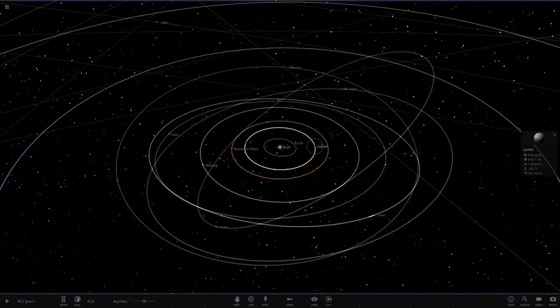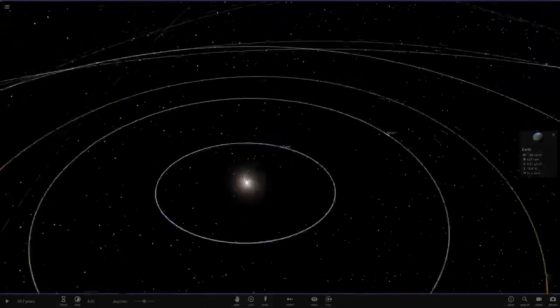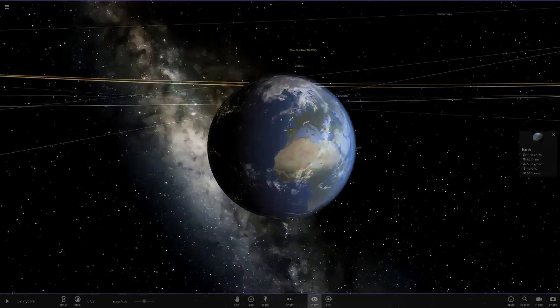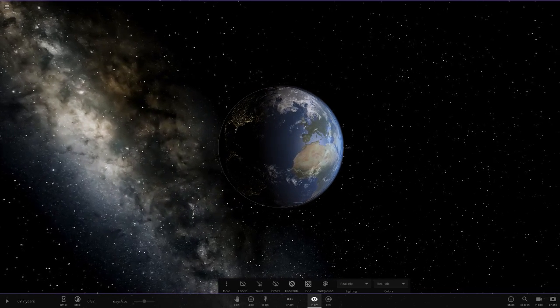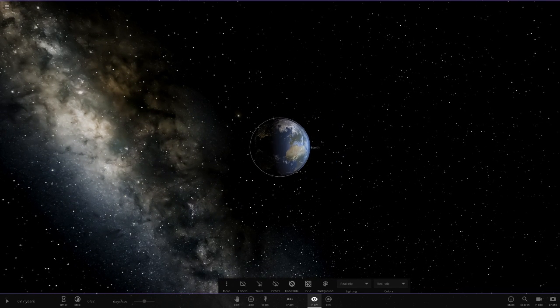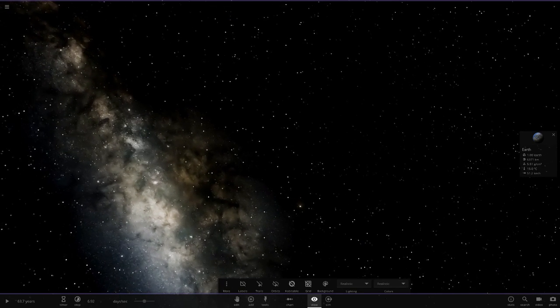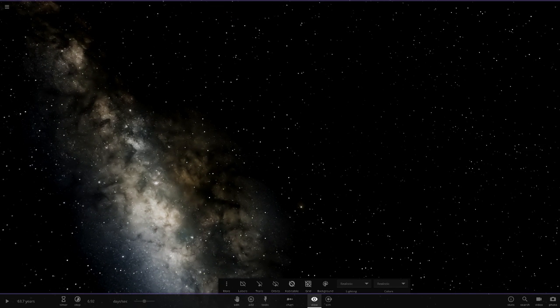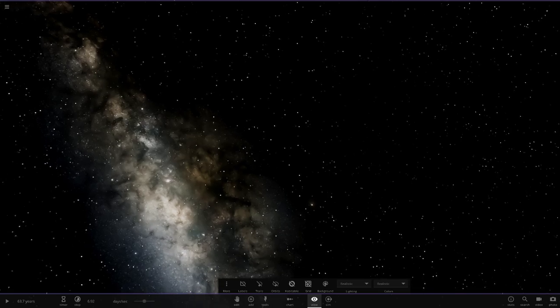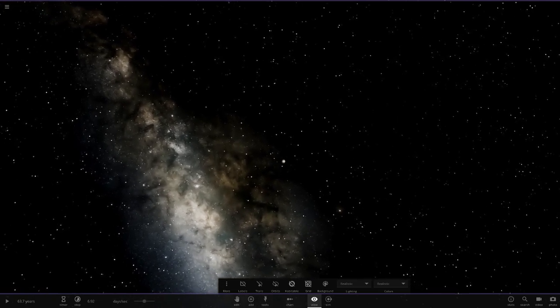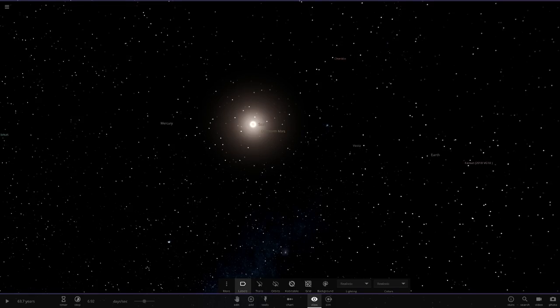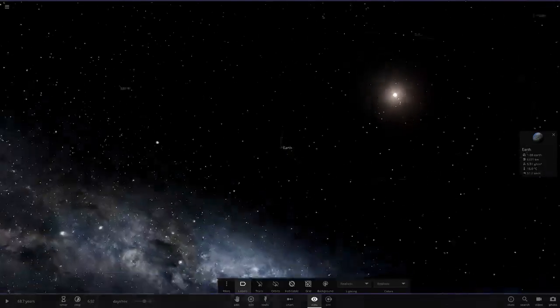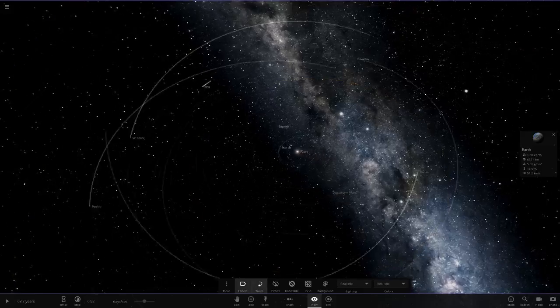So Jupiter being that close to the Sun, that's going to cause some problems, I think. Can we see Jupiter from Earth, though, as Earth is now the closest planet to the Sun? I think we can. Because right now, yeah, I can see it. I can definitely see it from here. There it is. You can see this dot from it. So Jupiter is visible easily with the naked eye from Earth. So that is very, very interesting. Because Jupiter being in the orbit of Venus, that is going to be a big troublemaker.